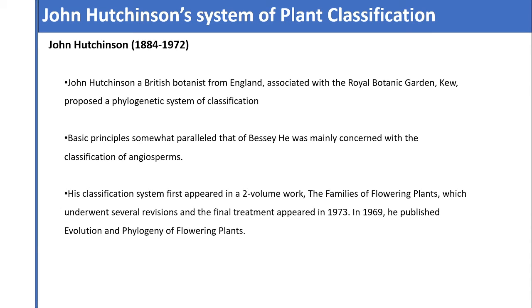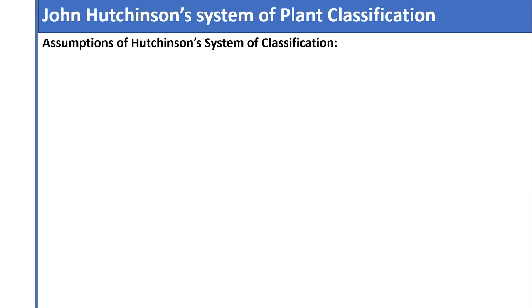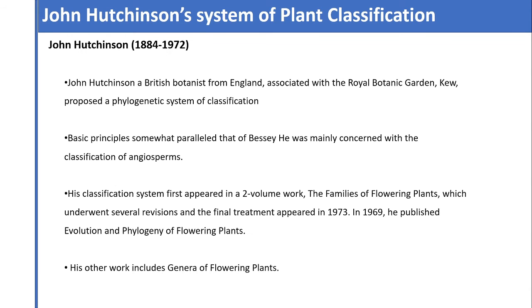So this classification system was proposed in different works, a two-volume work, and the final system was published in 1973. His other work includes The Genera of Flowering Plants. This is about John Hutchinson's work.